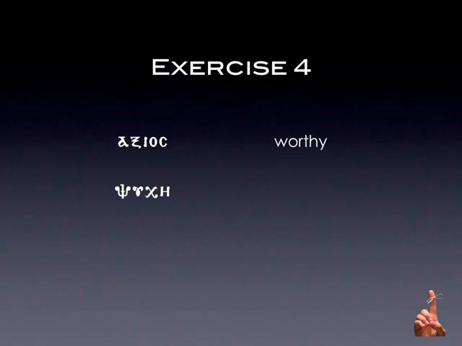Here now we have a bit of a tricky situation. The epsilon is now surrounded by consonants. There's no vowel before or after it. So in this case, it's pronounced like a short I. And the K takes on a K sound as opposed to a ch sound or a sh sound. And this is the word from which we get psychology. So this is borrowed from the Greek language, and this is psyche. Psyche means soul.